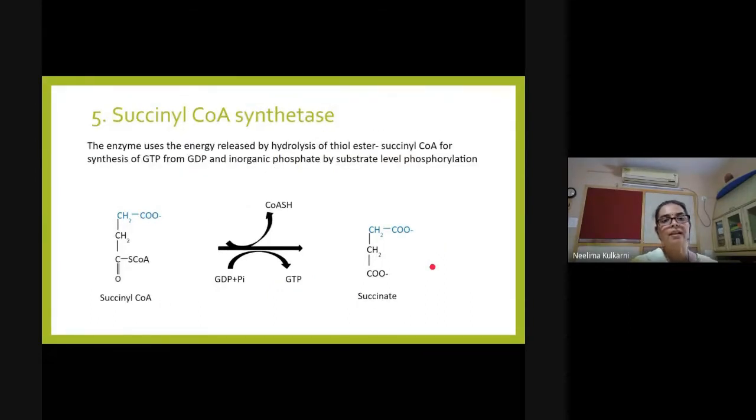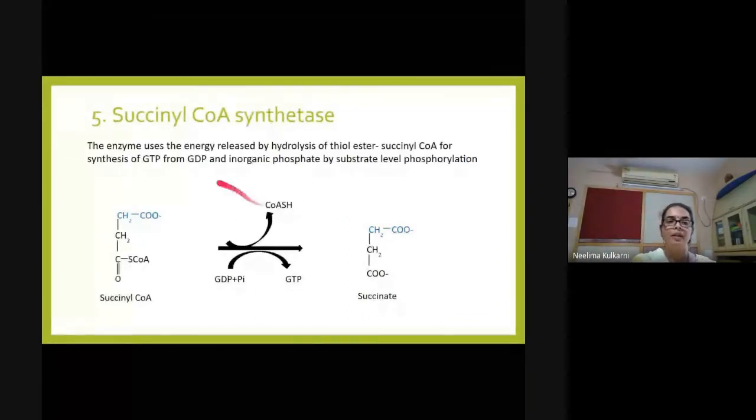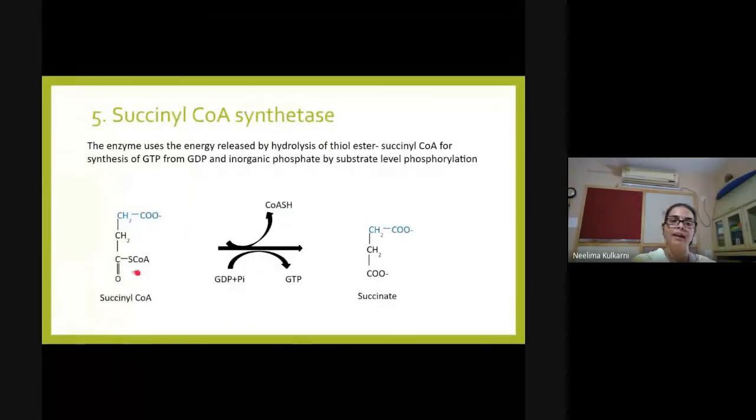Once succinyl CoA is formed, the next enzyme is identified by 2 different names. The name which I have mentioned here is succinyl CoA synthetase. In the opposite direction, it can synthesize succinyl CoA and hence it is called succinyl CoA synthetase. It is also known as succinyl CoA thiokinase enzyme. Why is it called a kinase?